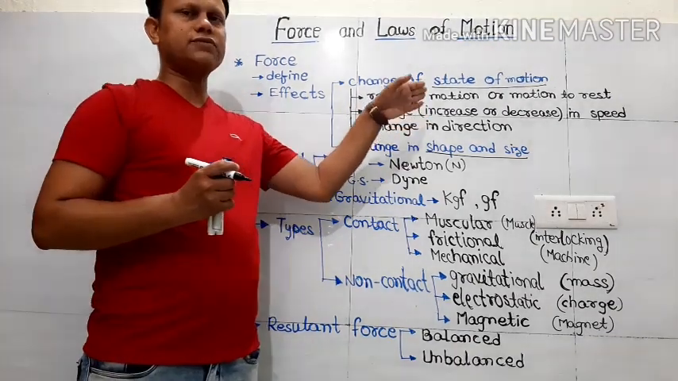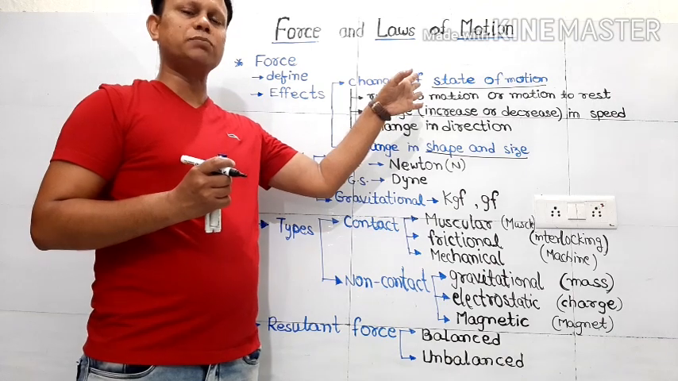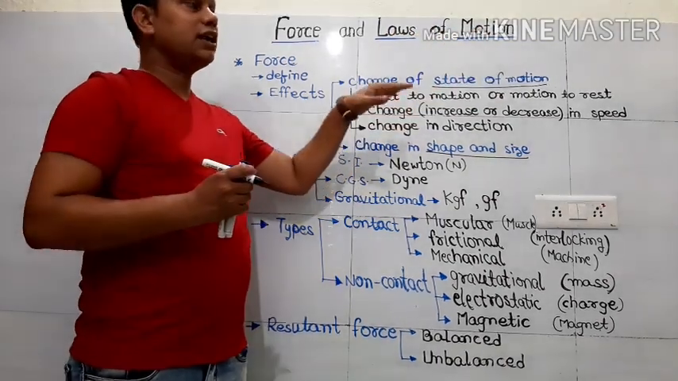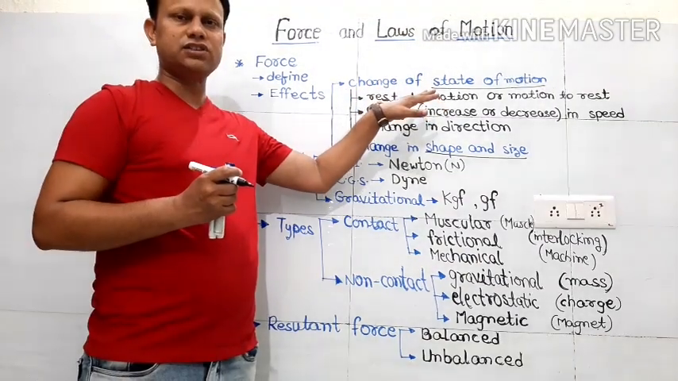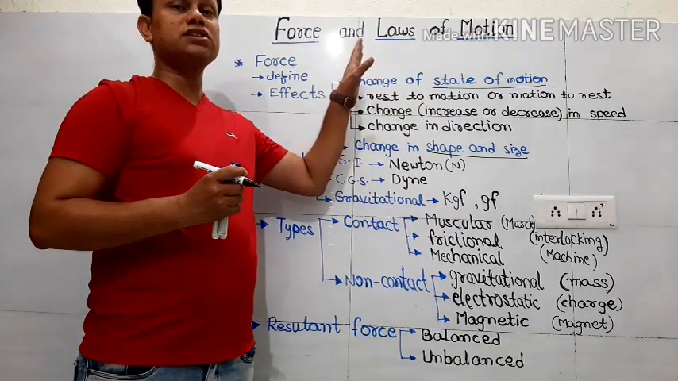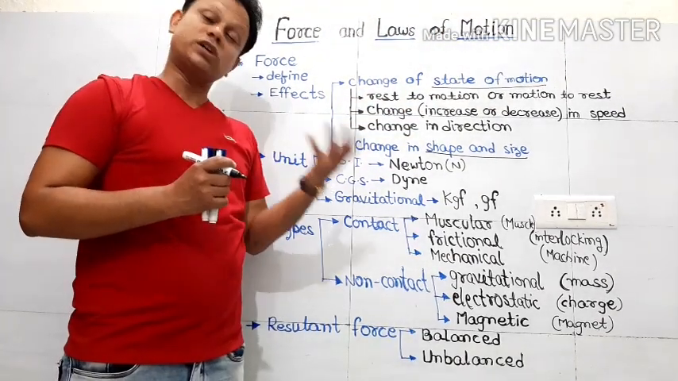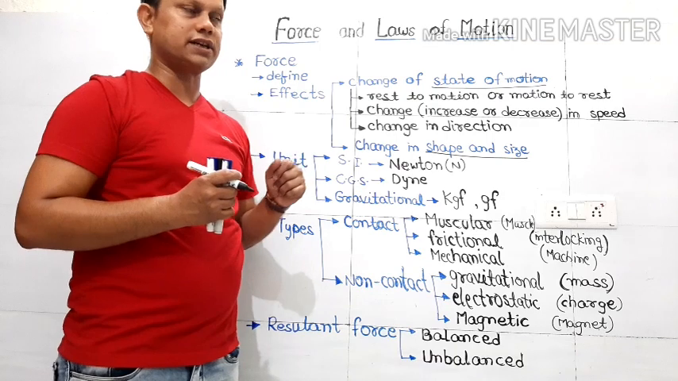These three categories which we are going to discuss are actually mentioning the same thing, that is a change in state of motion. Means if we observe any of these types of changes, it is finally going to change the state of motion of the object. So what are these three? Let's understand.